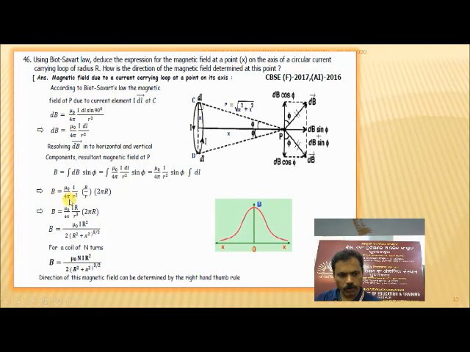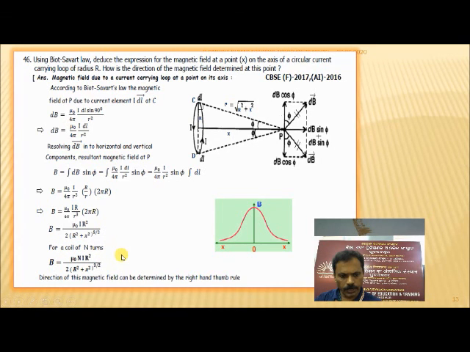So B is equal to mu naught by 4 pi I divided by r square, and sin phi is equal to capital R by small r, taken from the diagram. The length of this wire is 2 pi R. So B is equal to mu naught by 4 pi I into R by r cube into 2 pi R, which gives mu naught I R square by 2 into, R square plus x square, the whole to the power 3 by 2.